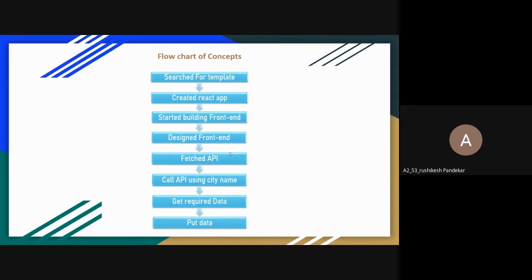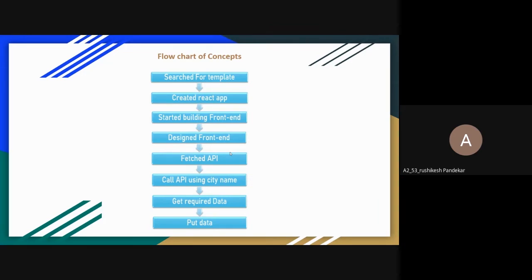Now the only work remaining is to make this static website dynamic. For that, we have used an API, that is, Application Programming Interface. There are very many APIs available on the internet, but we have to choose an API based on our project needs. And our project need is to get the weather details from the city name.